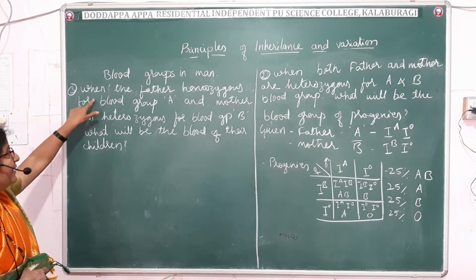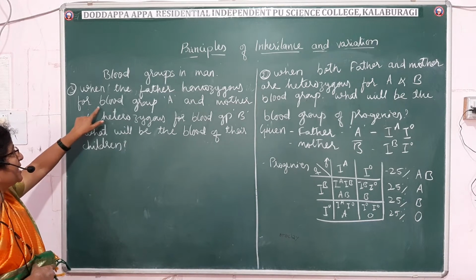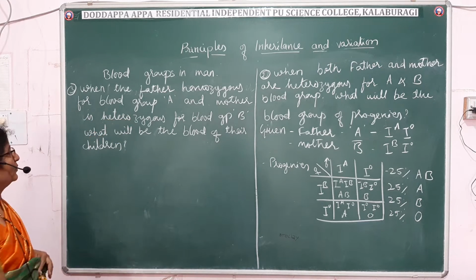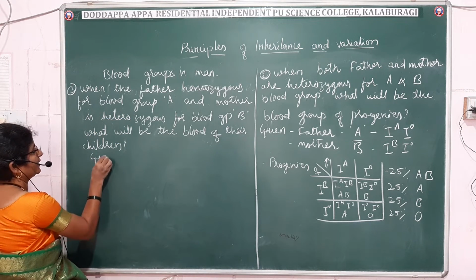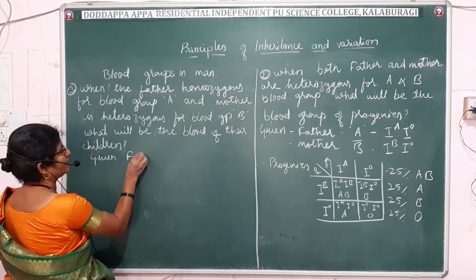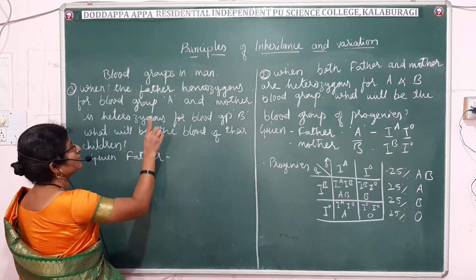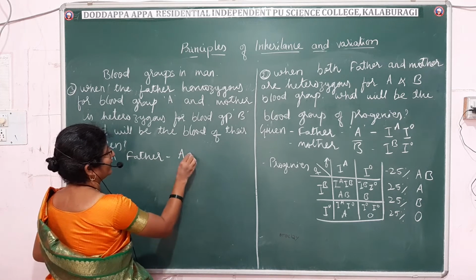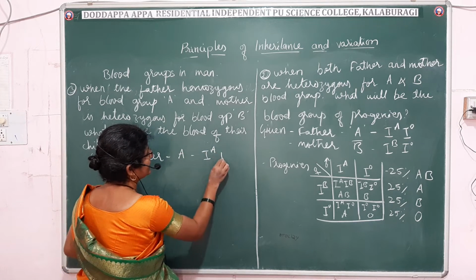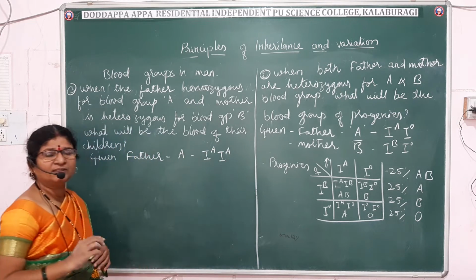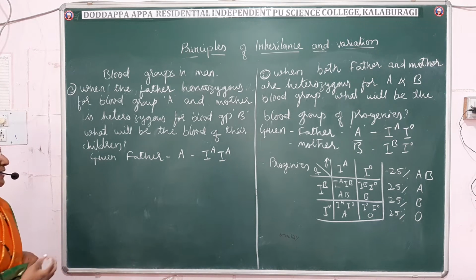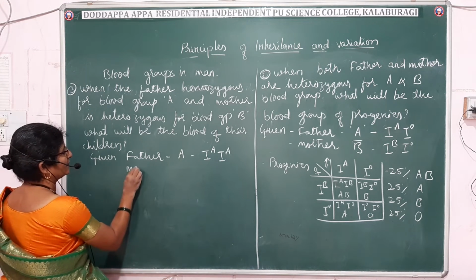That is when the father is homozygous for blood group A. What is given? Given is father's blood group. Father is homozygous for blood group A. He is homozygous, that is both the alleles on the homologous chromosomes are the same. And what is mother's blood group?